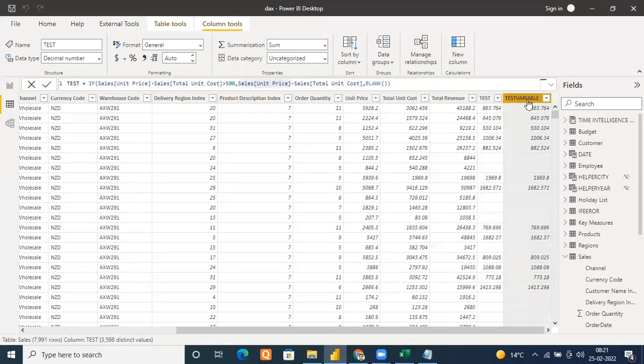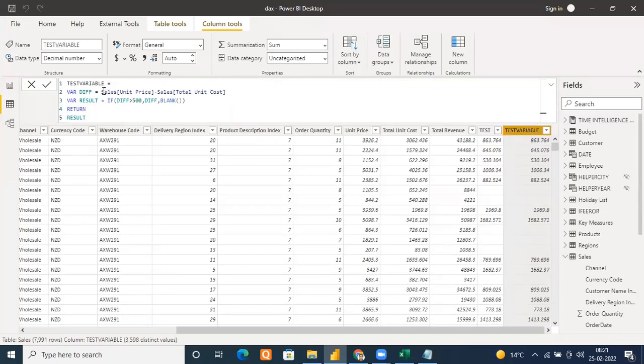But in this case, it will be evaluated only one time, at the beginning. Once you execute this expression, it goes to the first row, calculates the expression, and after that it becomes a constant, that is this value, 863.764. Now it will be checked: 863 greater than 500. It shows 863, meaning it is a constant. So it will not be evaluated once again. Hence, your performance will be increased.